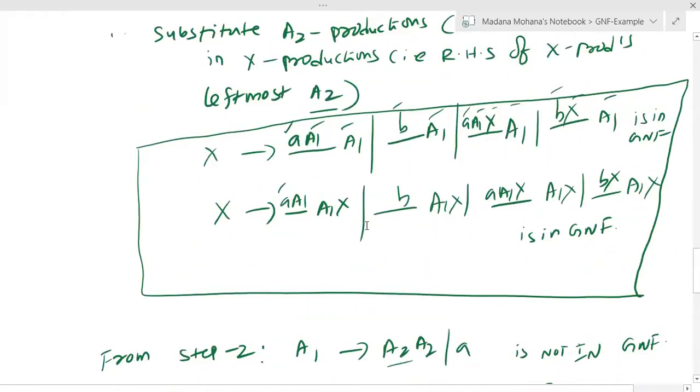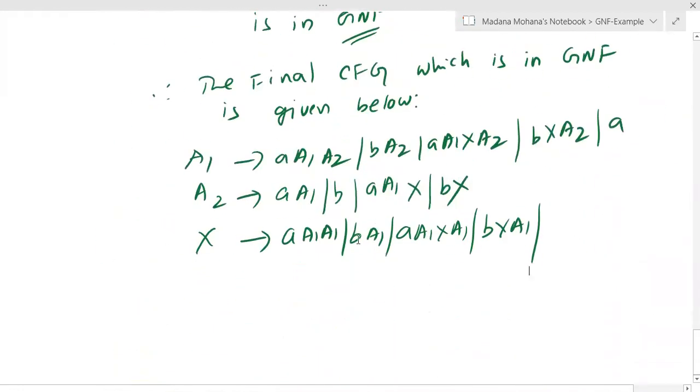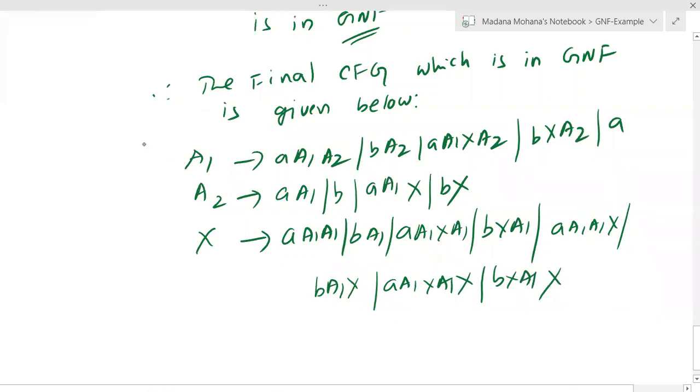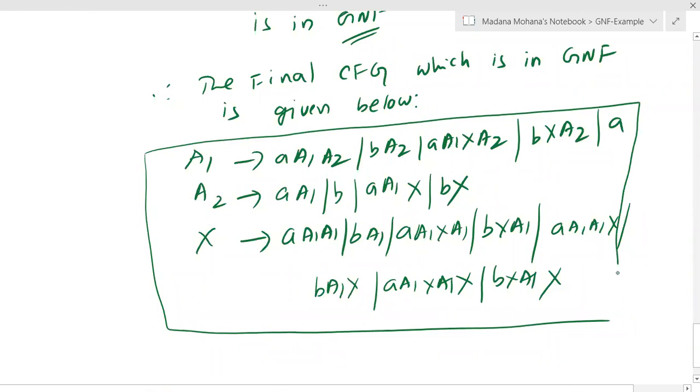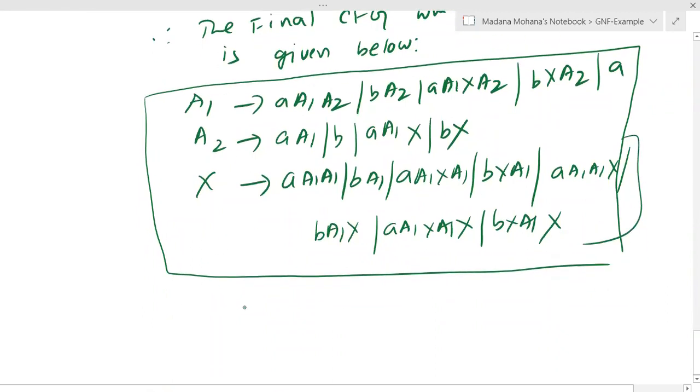So that is A1A2X. Same as previous one, but X is added here. Again 4 more. A1A2X or BA2X or A1XA2X or BXA2X. Now you can see this is the final grammar which is in